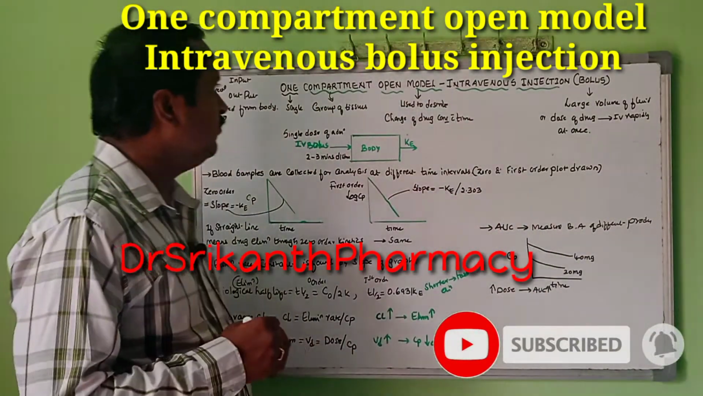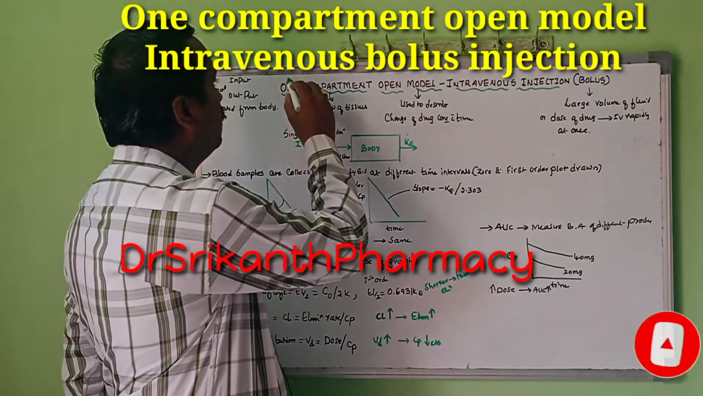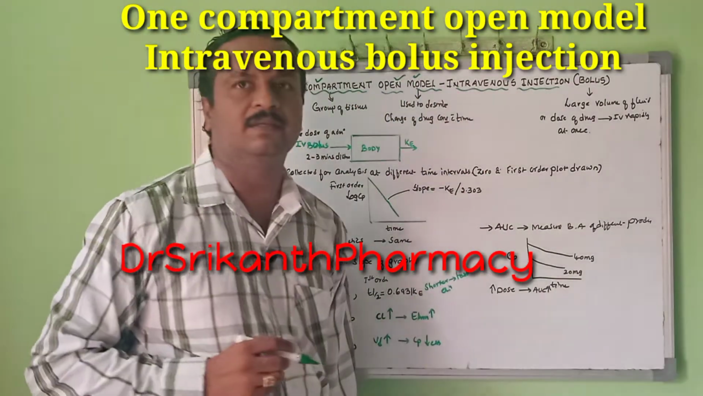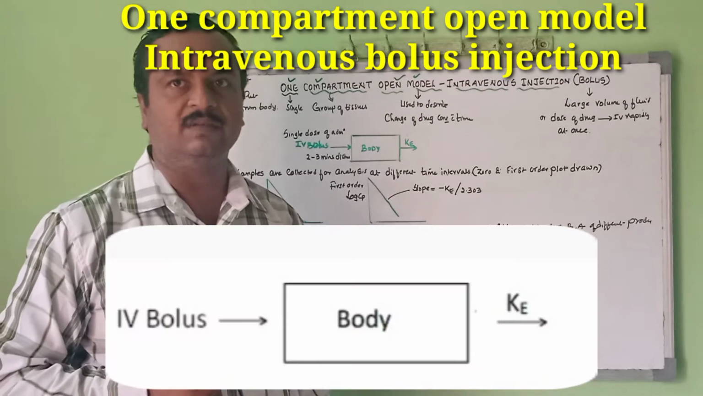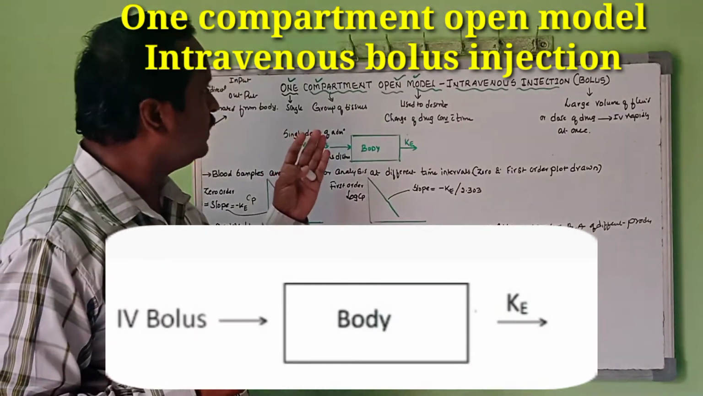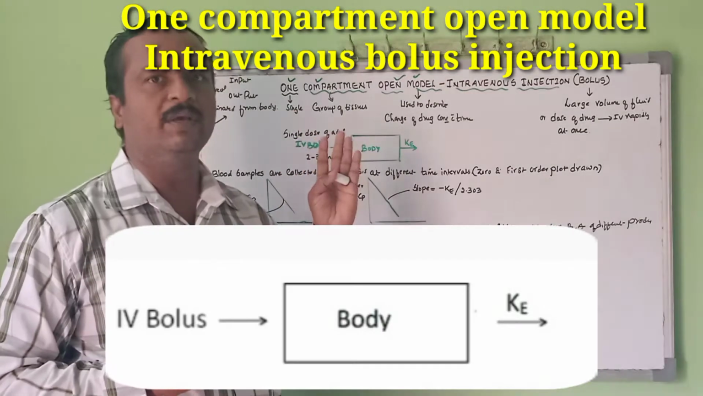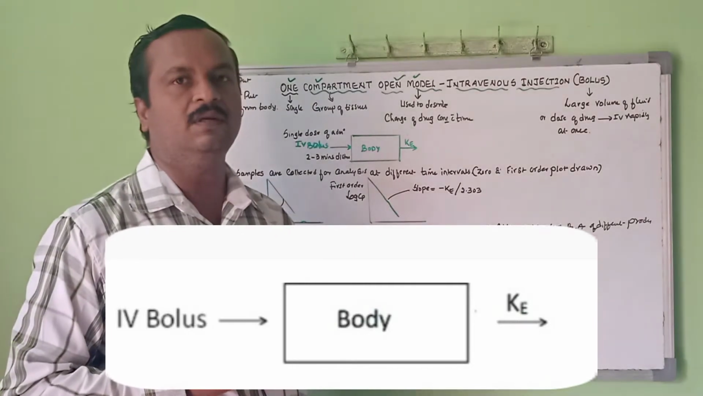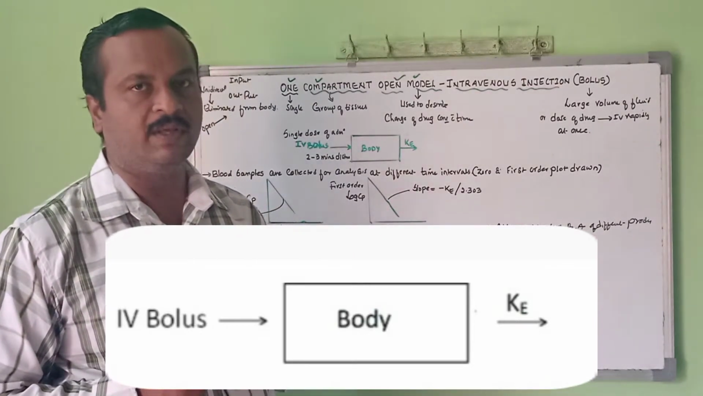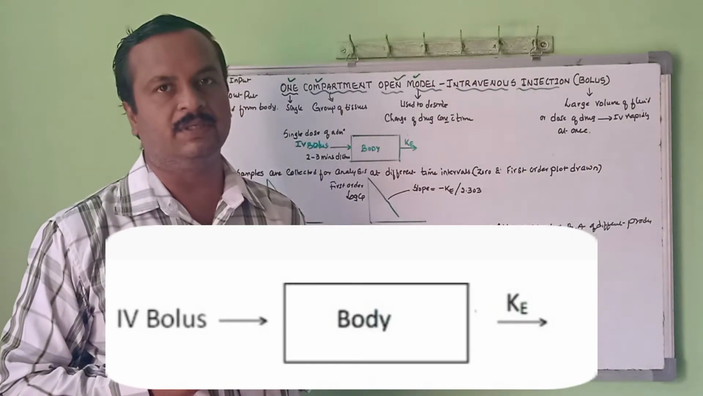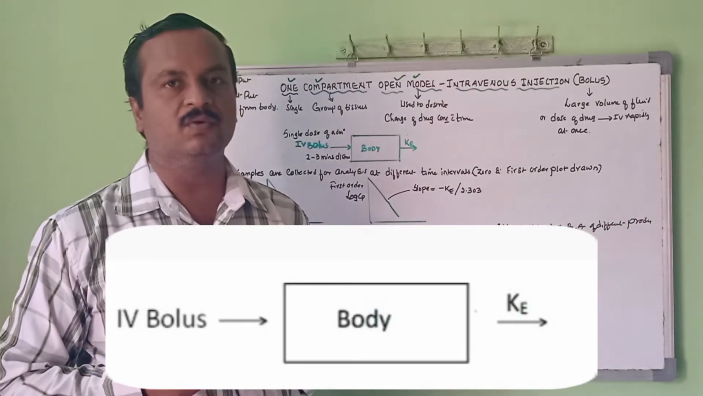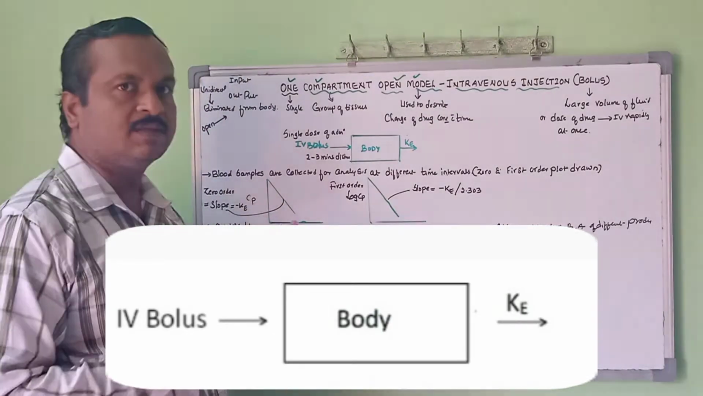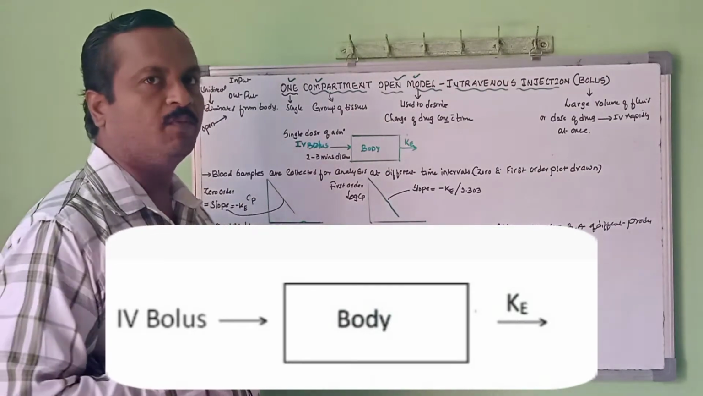So today I came with a very important topic, that is the one compartment open model by intravenous injection in the form of a bolus. In today's class we are explaining in detail how, by using the one compartment model, we can determine the concentration of the drug in the blood with respect to time. By using the different pharmacokinetic parameters, how we can calculate the dose of the drug which is available in the systemic circulation. So let me discuss one by one what the important points are.